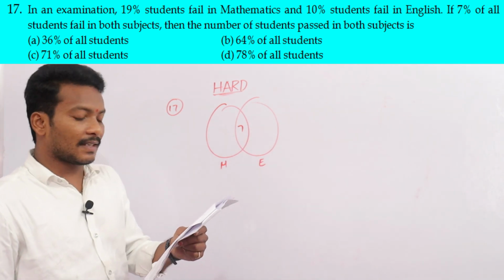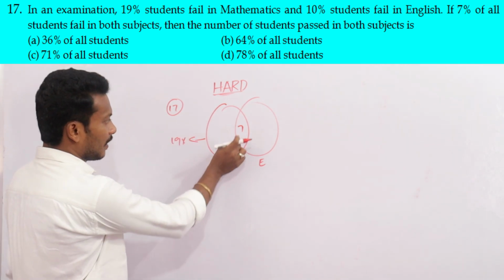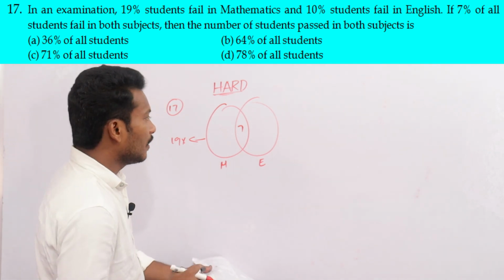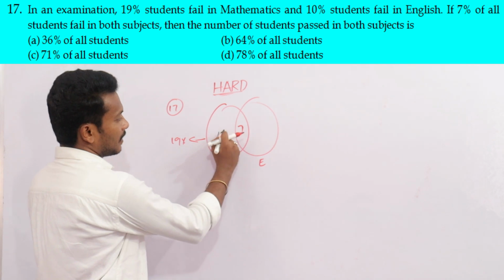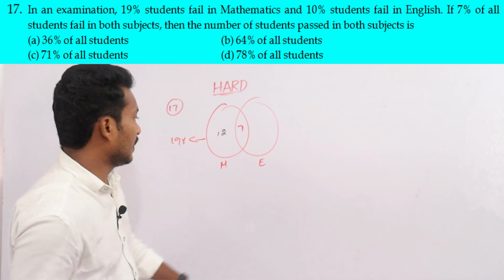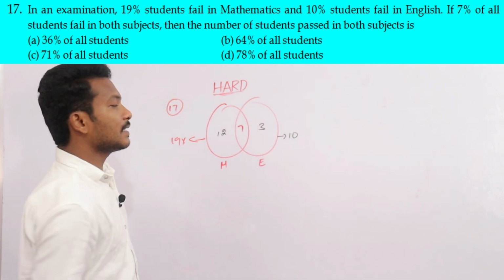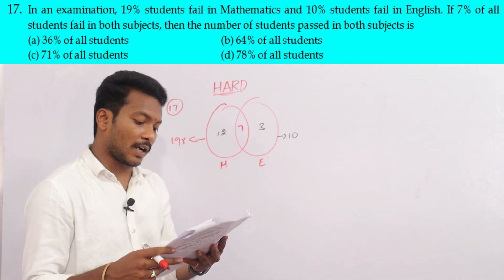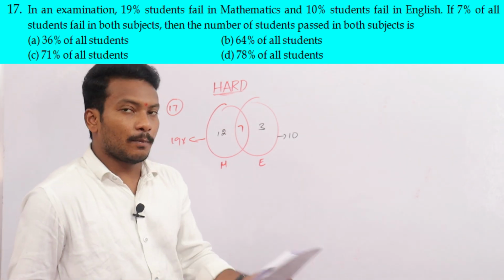What about mathematics? The total circle is 19%. Already 7% is consumed here, so the remaining is 12. Next, what about English? English is 10. Already 7 is over, so now it is 3% only. What is the question? The number of students who passed in both of the subjects.